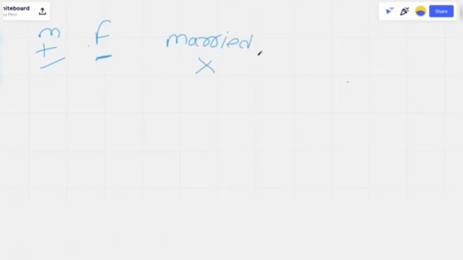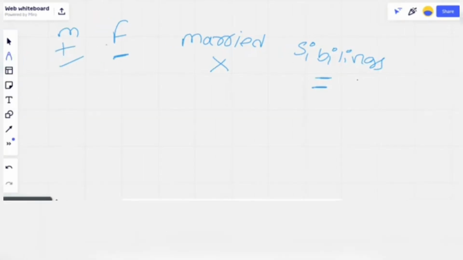If we come across siblings, brother, sister, or cousin, a brother-sister relationship, then we will represent them with the equal to symbol. So these are the four major symbols you need to keep in mind before attempting this topic. I hope you are clear with this point.